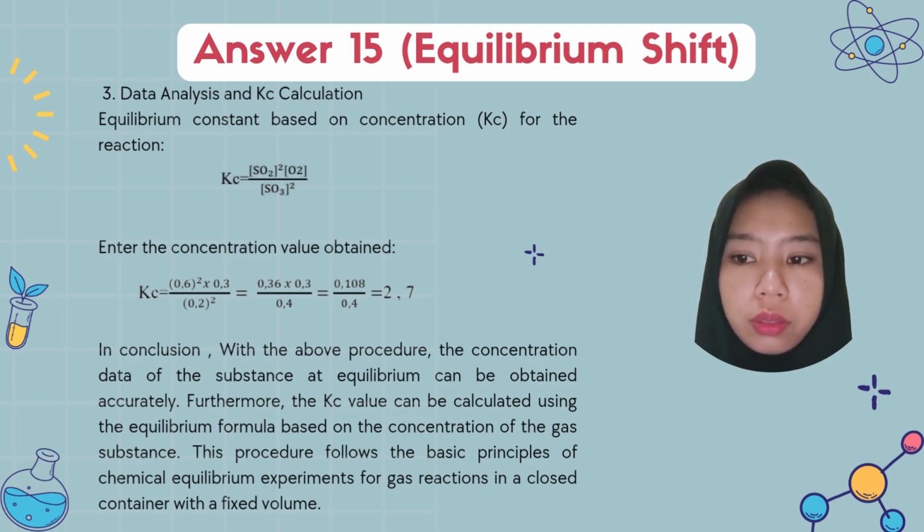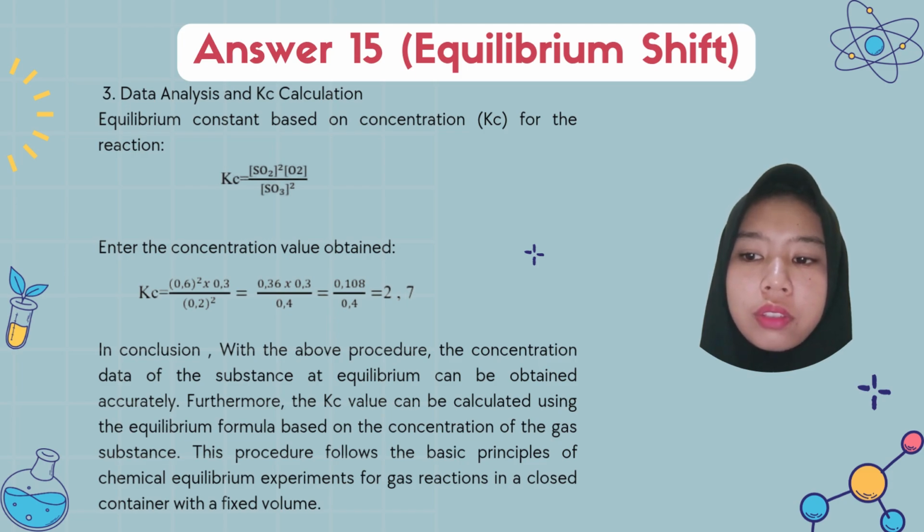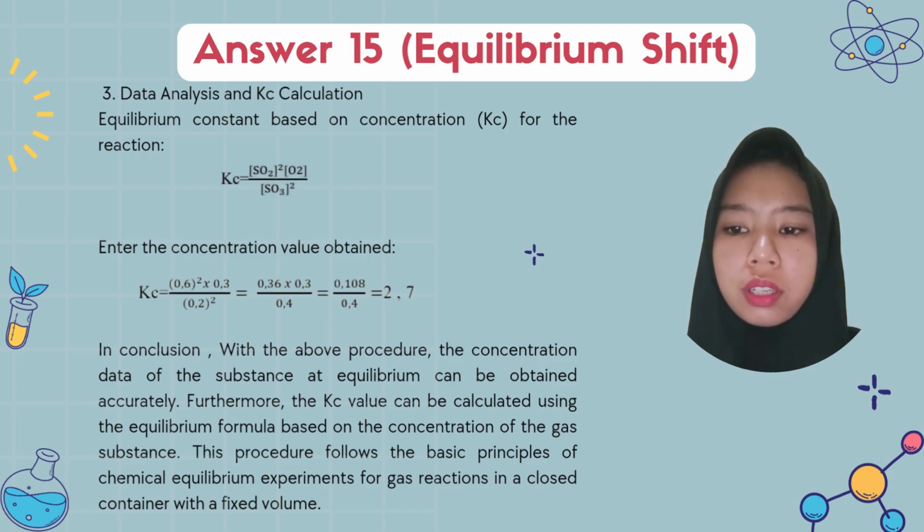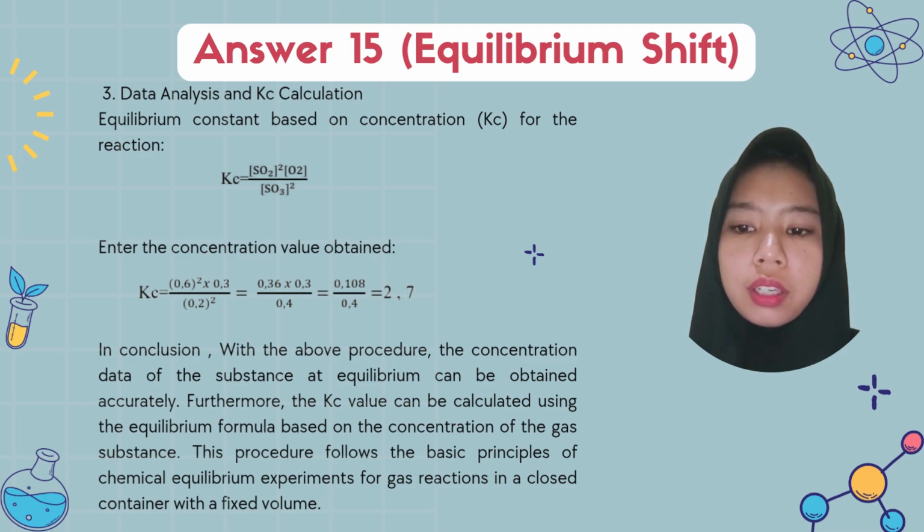In conclusion, what is the above procedure? The concentration data of the substances at equilibrium can be obtained accurately. Furthermore, the Kc value can be calculated using the equilibrium formula based on the concentration of the gas substances.